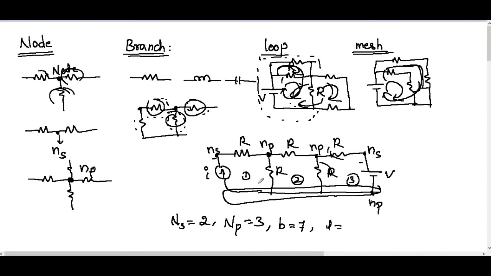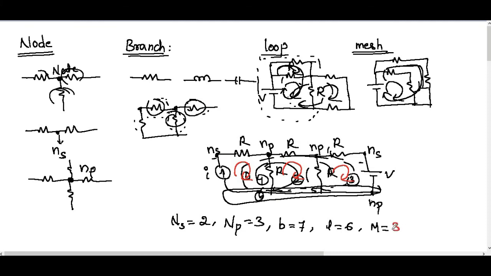And this is also one loop, so 4. And this is also one loop, 5. And the complete network is one loop, 6. So we have a total of 6 loops. Now calculate the meshes. This is one mesh, this is one mesh and this is one mesh. So we have 3 meshes.